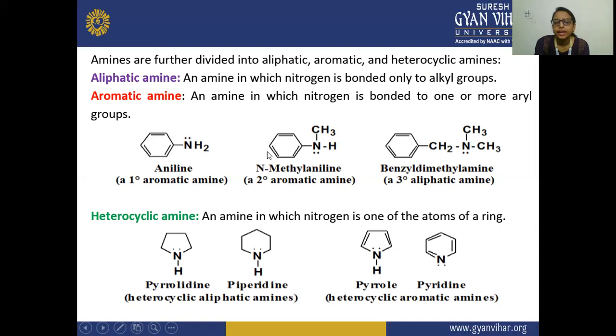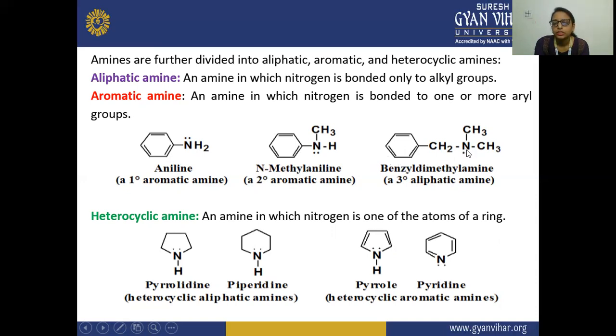Secondly, this is N-methylaniline. In this case, you can see two hydrogens are replaced. One hydrogen is replaced by this alkyl, and the second hydrogen is replaced by this aryl group. So this is your secondary aromatic amine. Third is your benzyl dimethylamine.